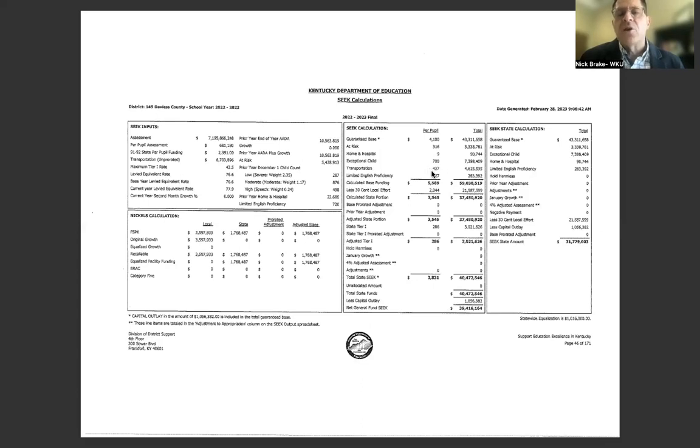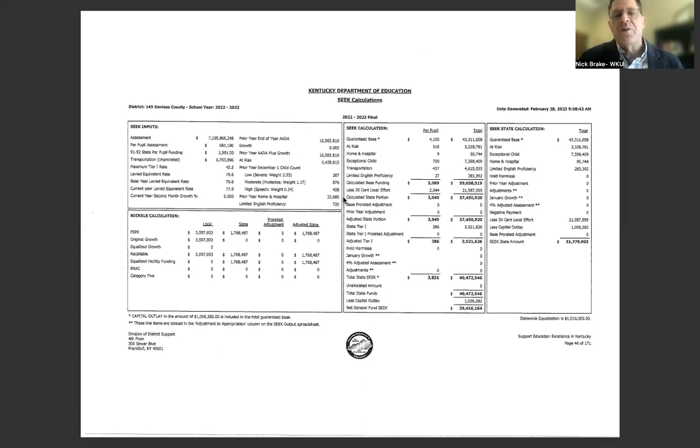Davis County is a large geographic district, so they're getting $437 per student for transportation, and then limited English proficiency. And so you can see that ups the SEEK calculation to 5,589 from the 4,100 based on the composition of the students in the district. Okay. You multiply that out by those 10,000 students, and that's what you see in this total column, okay?